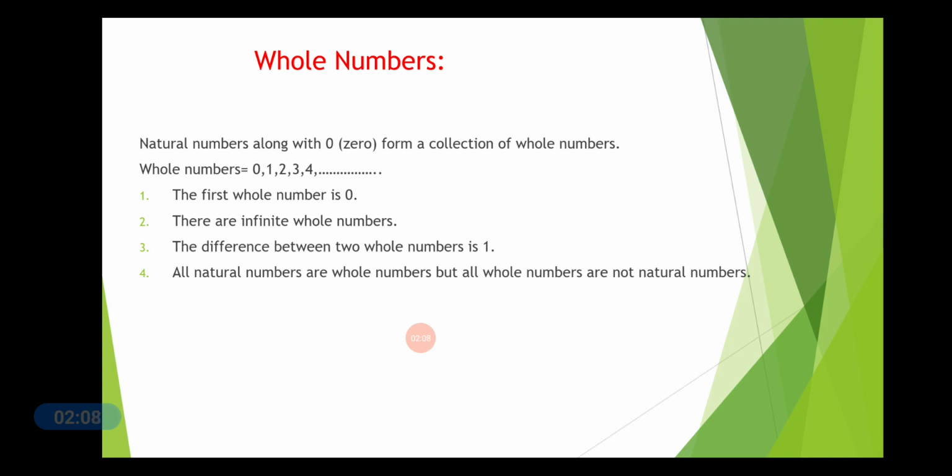All natural numbers are whole numbers, but all whole numbers are not natural numbers. That is, all the natural numbers are included in the whole numbers, but the whole number 0 is not included in the natural numbers. So we cannot say that all whole numbers are natural numbers.